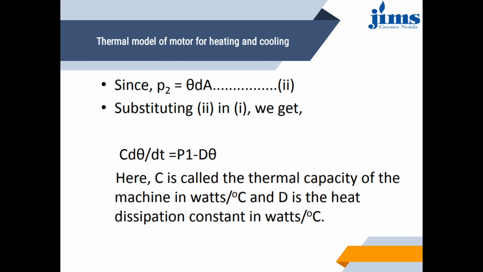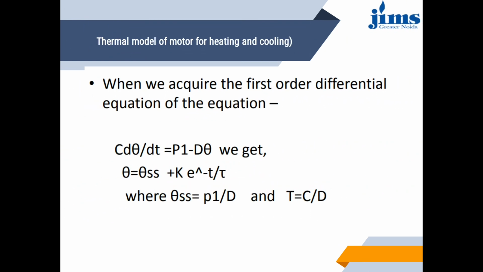Since P2 is equal to theta into dA, substituting this second in first, we get C d theta by dt equal to P1 minus D theta. Here C is called the thermal capacity of the machine in watts per degree Celsius, and D is the heat dissipation constant in watts per degree Celsius.